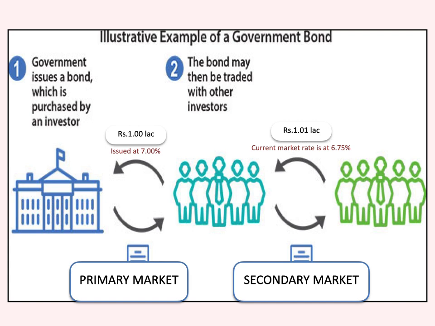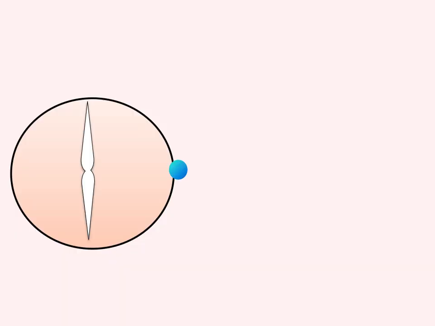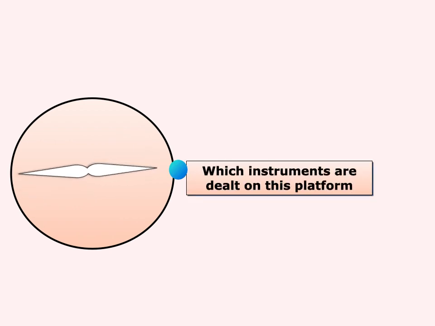That is why this 1 lakh security will fetch an amount which is more than 1 lakh. For example, hypothetically, you can take say 1 lakh 1000 and so on. So there is one market that is called a primary market, when the RBI issues the security, and the other market is a secondary market where the government securities are purchased and sold. When we say government securities, it is a very broad term.